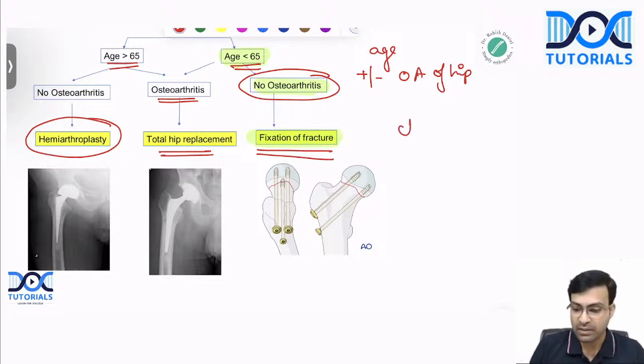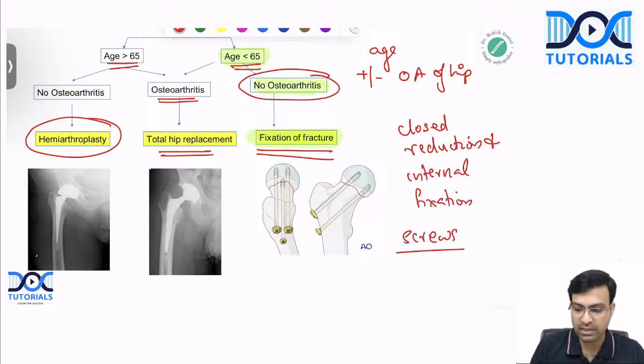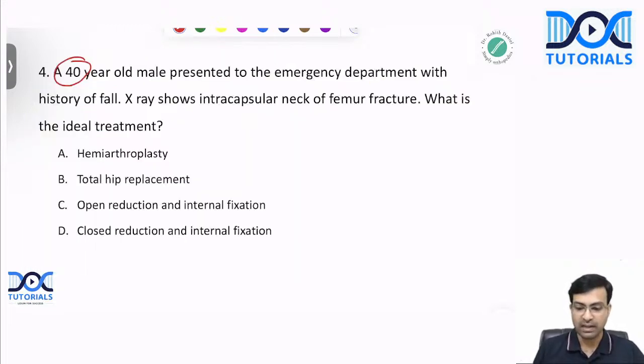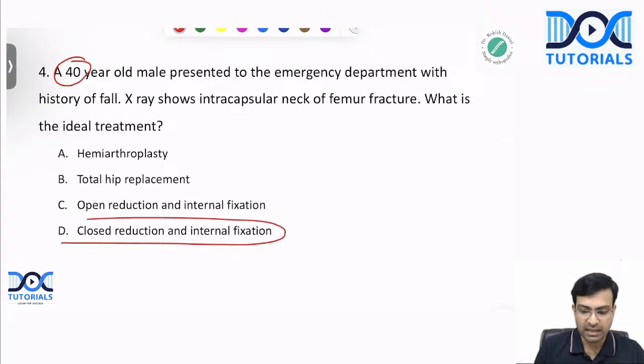The treatment is closed reduction and internal fixation. That is the answer here. And we use screws for fixation, cancellous screws for fixation. Okay. So closed reduction and internal fixation is the answer here. We do not do open reduction.